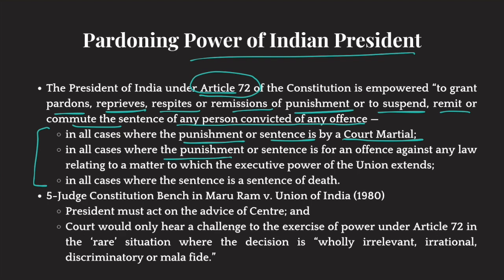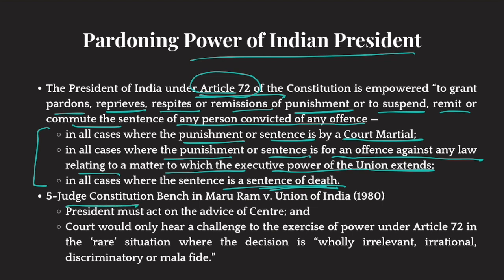In all cases where the punishment or sentence is for an offense against any law relating to a matter to which the executive power of the union extends. So, the president can grant pardon only in the cases where the person has committed a crime in union law, basically where the power of the union executive extends. All right, and the President of India can grant pardon in cases of death sentence. Okay, now that death sentence can be in a state law or a central law. If it is a death sentence, the President of India can pardon him. If it's not a death sentence, then the President of India can only pardon a person if he has committed an offense in union law. Right?